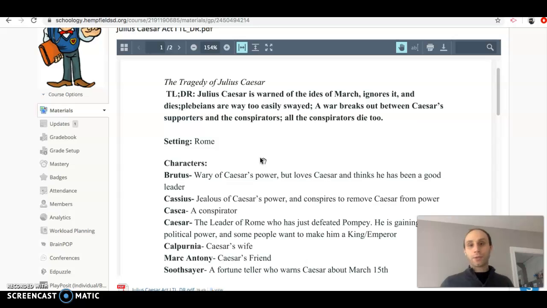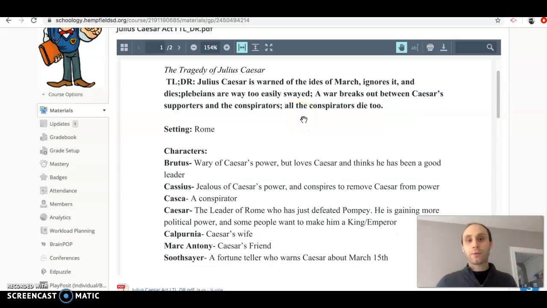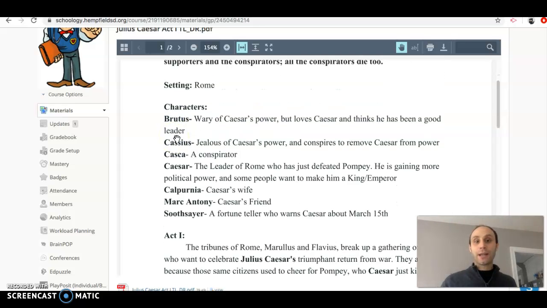So, Tragedy of Julius Caesar, TLDR. Julius Caesar in Act 1 is warned about the Ides of March, ignores it, and dies. Plebeians are too easily swayed. A war breaks out between Caesar's supporters and the conspirators. All the conspirators die too. That's the entirety of the play. So for Act 1, the setting is Rome.